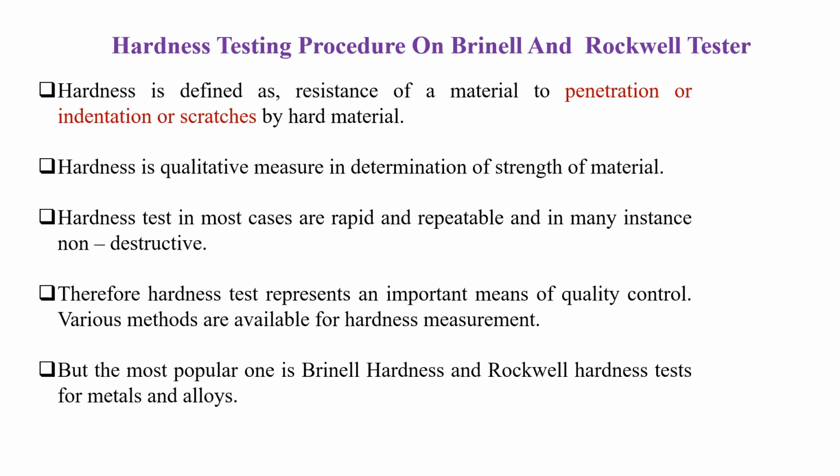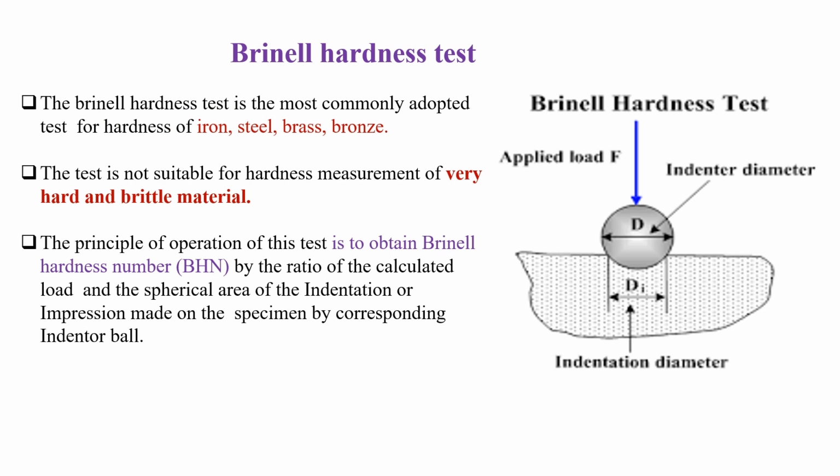Now let's start with the Brinell hardness test. See guys, there are three basic tests to check the hardness of material. The first is Brinell, second is Rockwell, and third is Vickers hardness. So we are going to see the Brinell hardness test first. Please see.